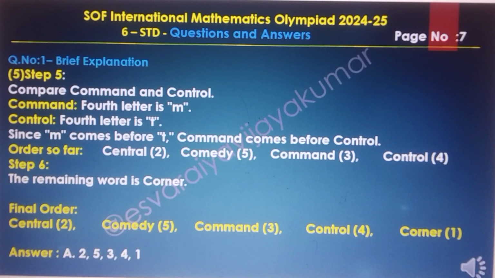Step 4, compare command and control. Command's fourth letter is M, control's fourth letter is T. Since M comes before T, command comes before control. Order so far: central 2, comedy 5, command 3 and control 4. Step 5, the remaining word is corner. The final order is central 2, comedy 5, command 3, control 4 and corner 1. The final answer is option A: 2, 5, 3, 4, 1.